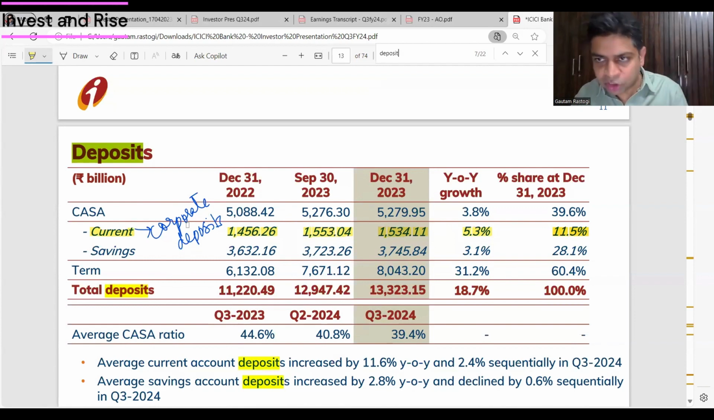They do not explicitly mention retail, but for ICICI and HDFC, the retail portion of the deposits is more than 60%. Any which way, look at current or corporate deposits, it's like 10, 11%. So it's not a huge number. Basically, you're looking for heterogeneity, a heterogeneous deposit profile.